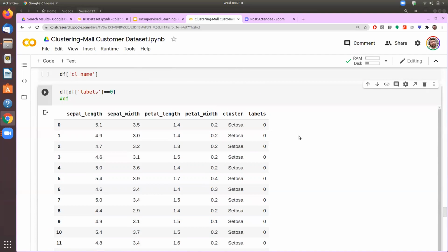So that's the power of clustering that we see here, that without having known about the manual labels that we had created, we are able to group these flowers based on just the information available about the petal length, petal width, and sepal length and sepal width. We have done some classification.